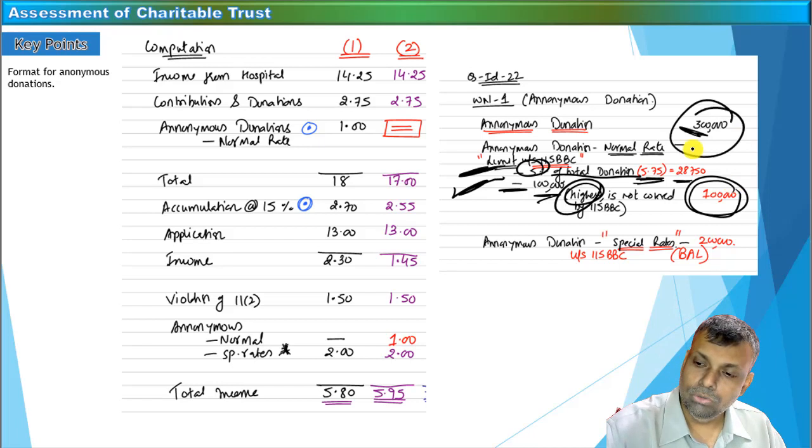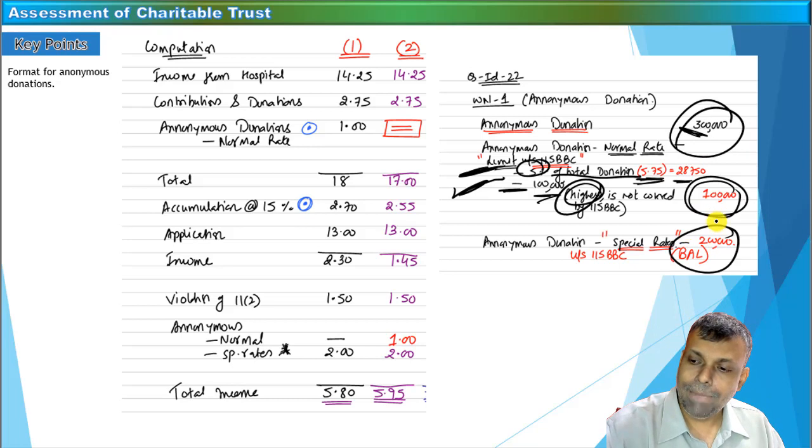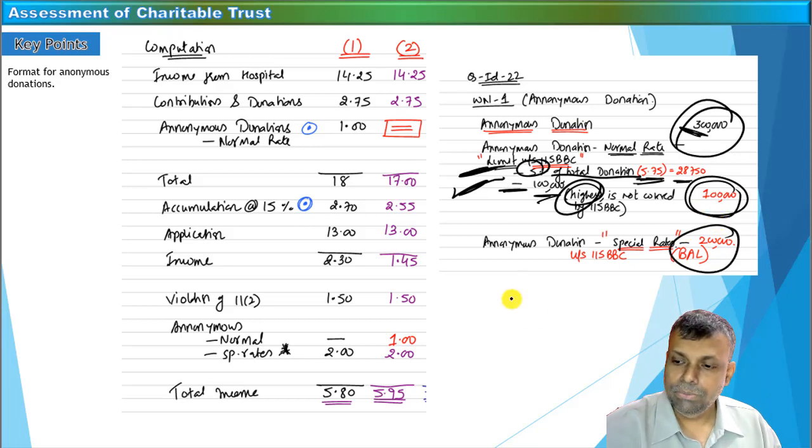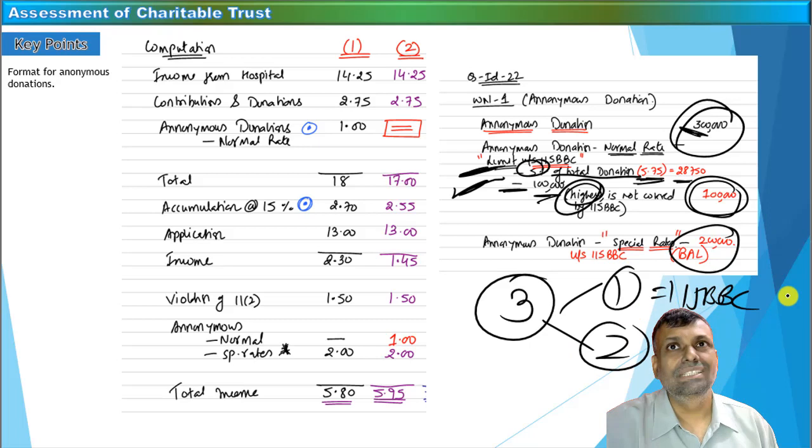Your total anonymous donation was 3 lakhs. So 1 lakh rupees is not covered by 115BBC and the balance will be covered by 115BBC. So in this particular example, your total anonymous donation was 3 divided into 1 and 2. 1 is within the limit of 115BBC and 2 is the excess over the limit of 115BBC.